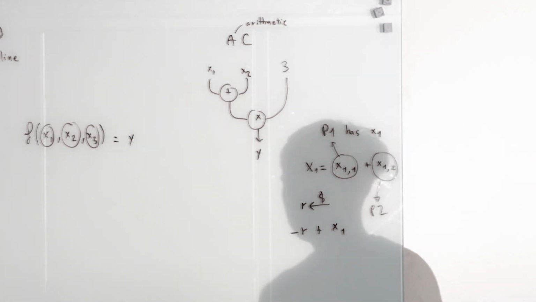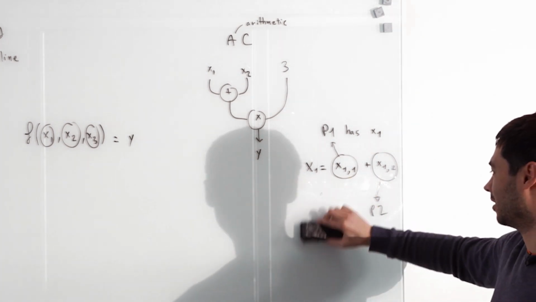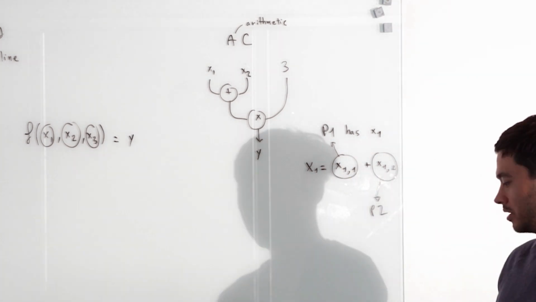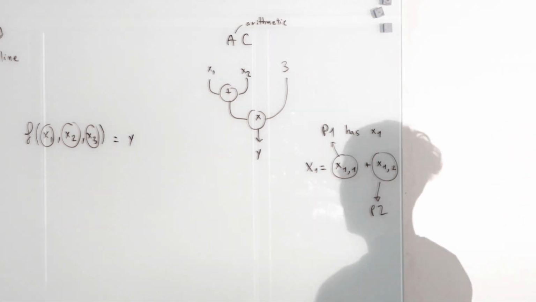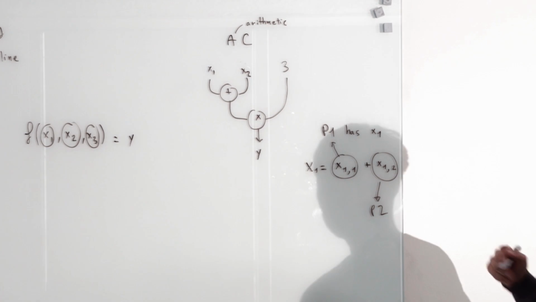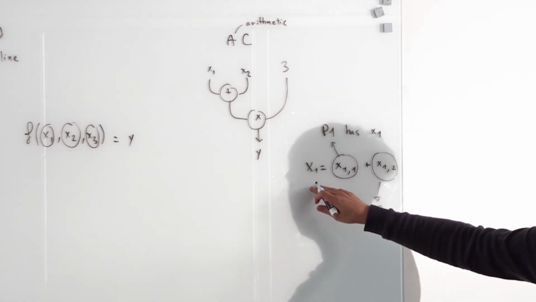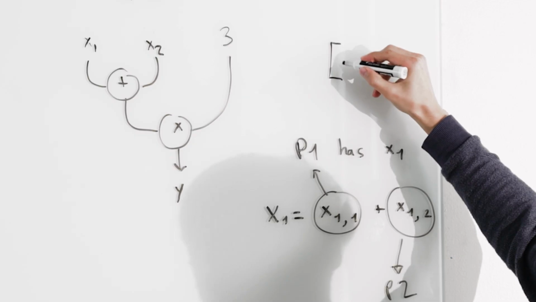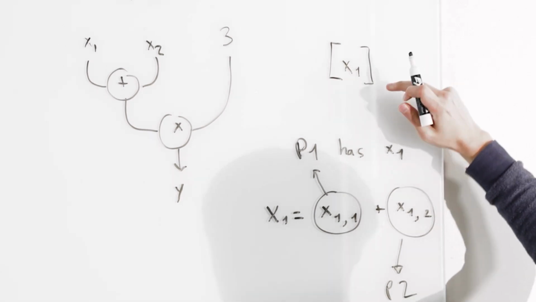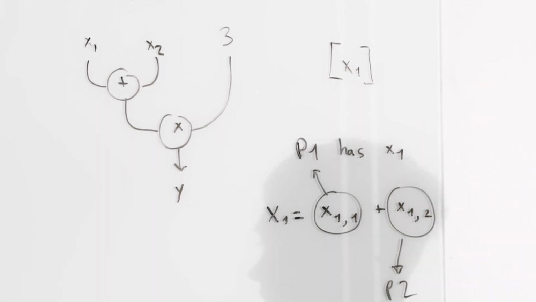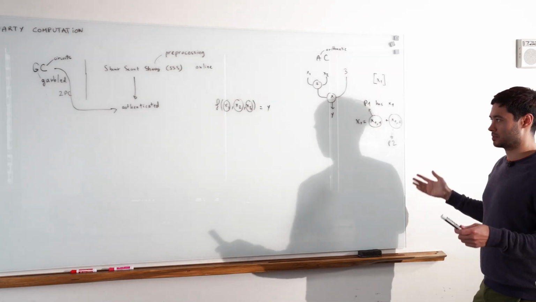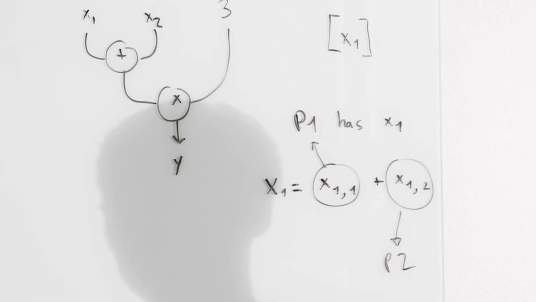Yeah, that's actually probably how people implement that. But for now, let's just assume that there's a way. So the way we write these kind of things, usually we write these as box values. And whenever you see that, you can assume that this value is shared amongst the participants. It's just a notation, and it's practical in a number of cases.